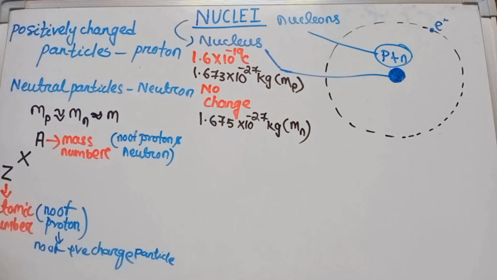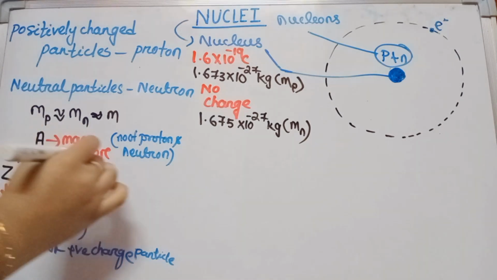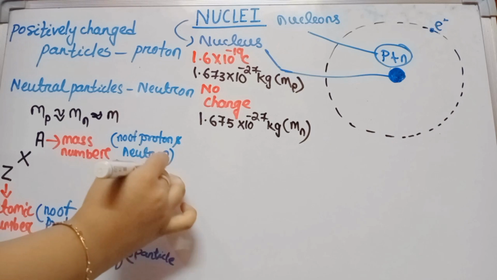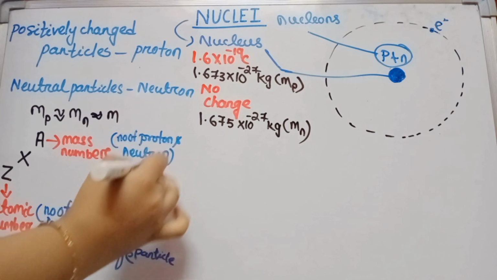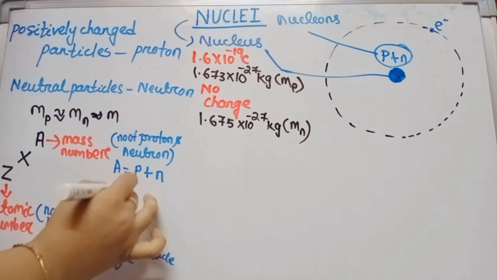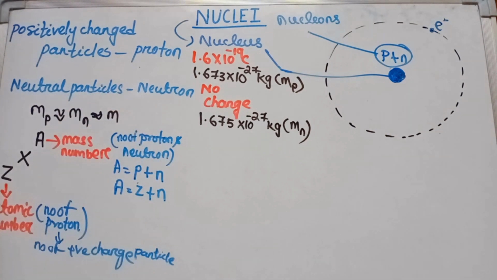What is the mass of the nucleus? It indicates the mass number. A equals the number of protons plus the number of neutrons. The number of protons is denoted by Z, so A equals Z plus N.